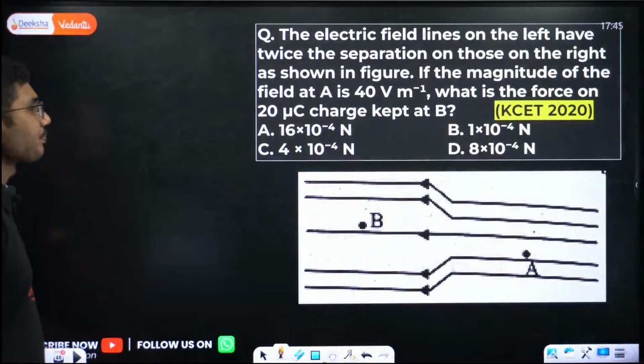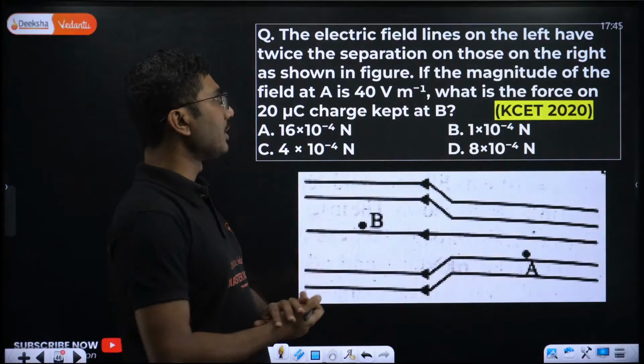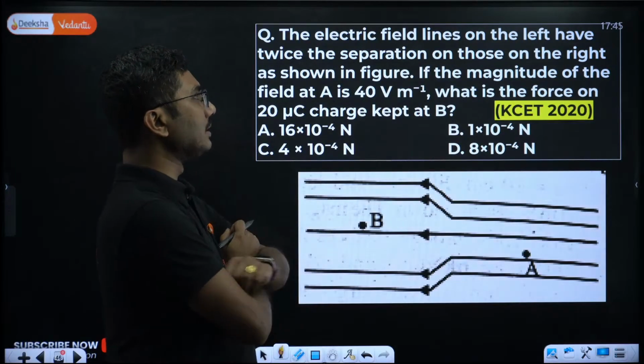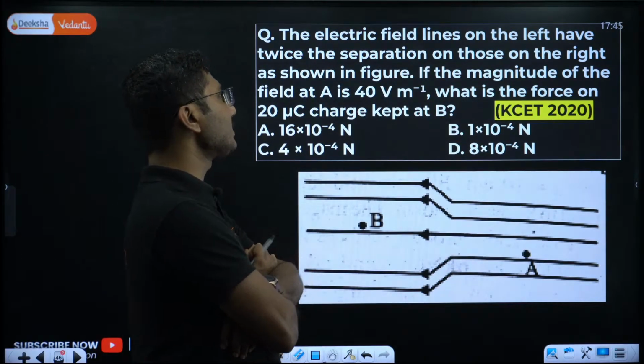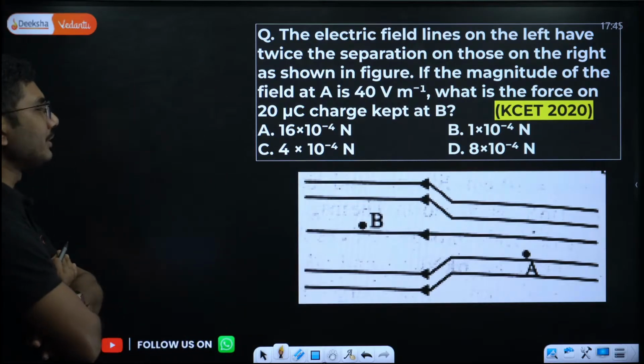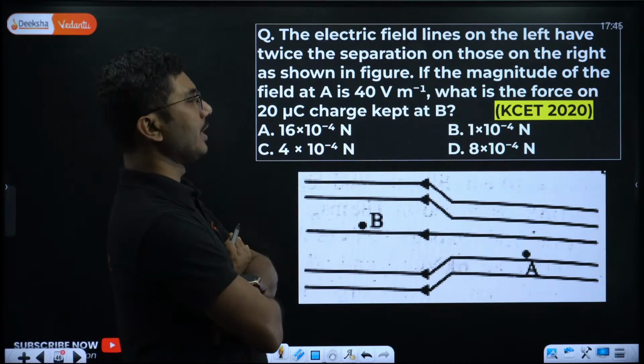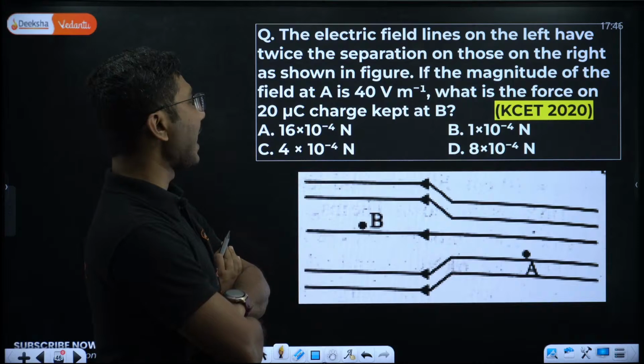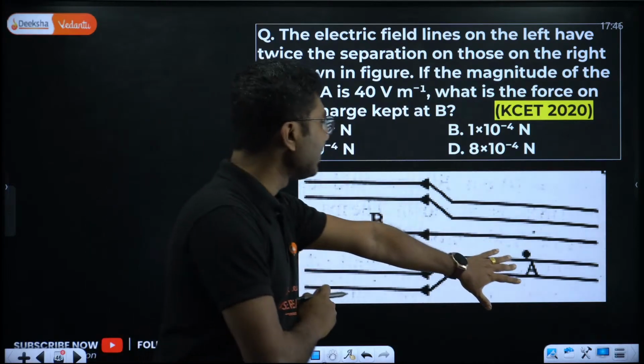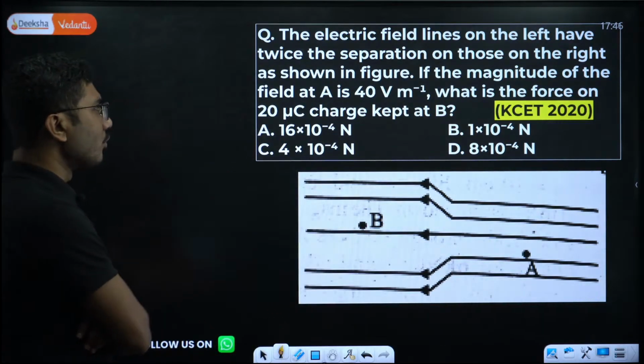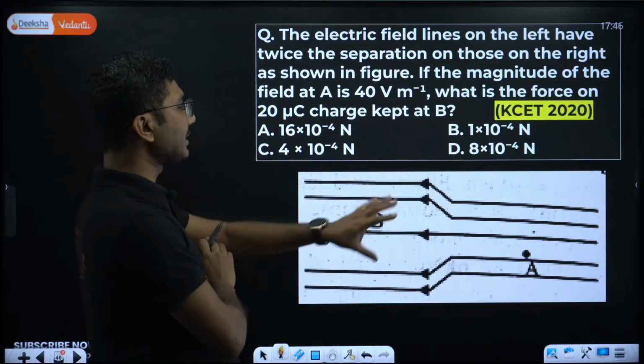Next question. This is the last question of the day. The electric field lines on the left have twice the separation of those on the right, as shown in the figure. If the magnitude of the field at A is 40 volt per meter, what is the force on a 20 microcoulomb charge kept at B?